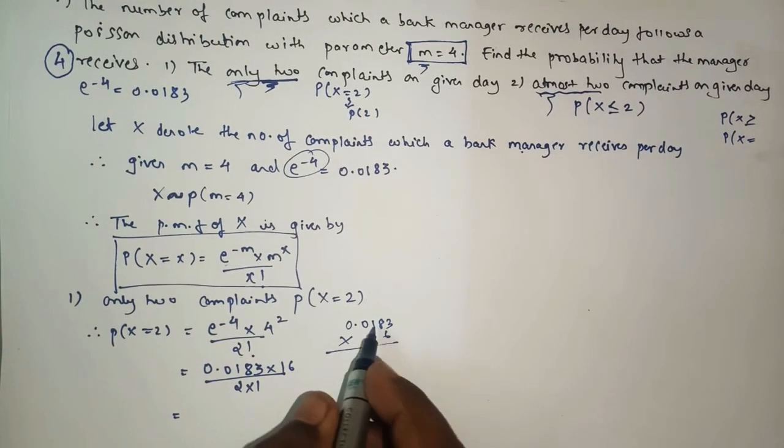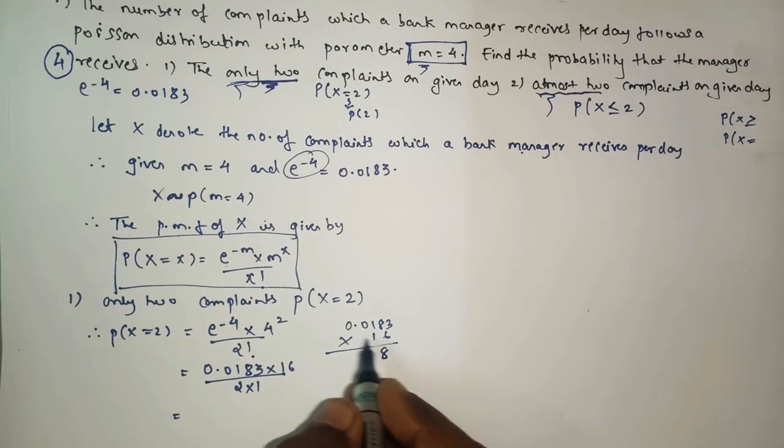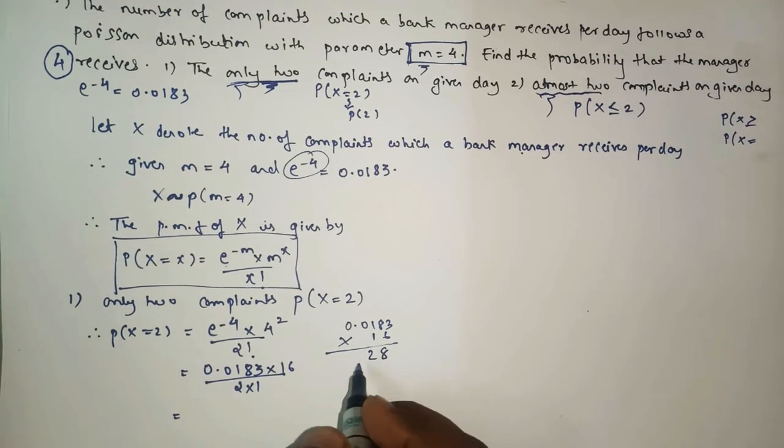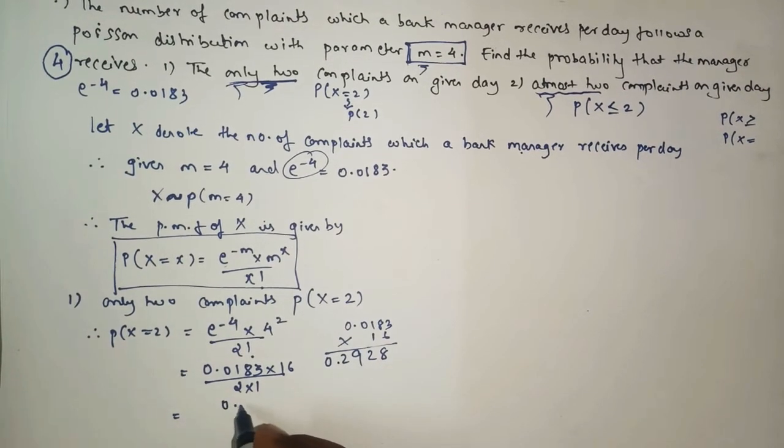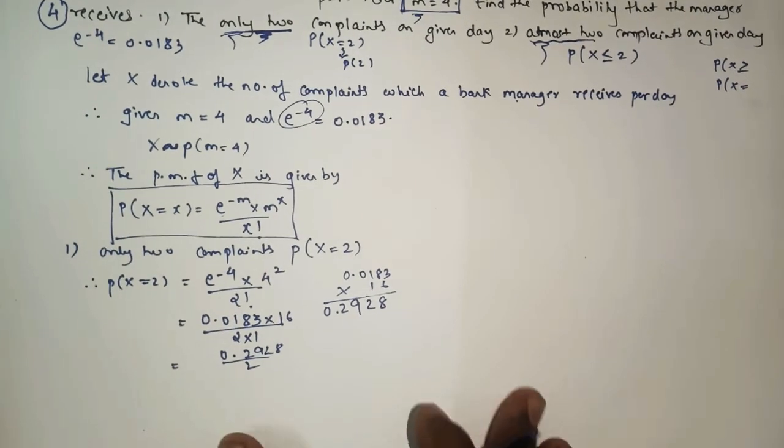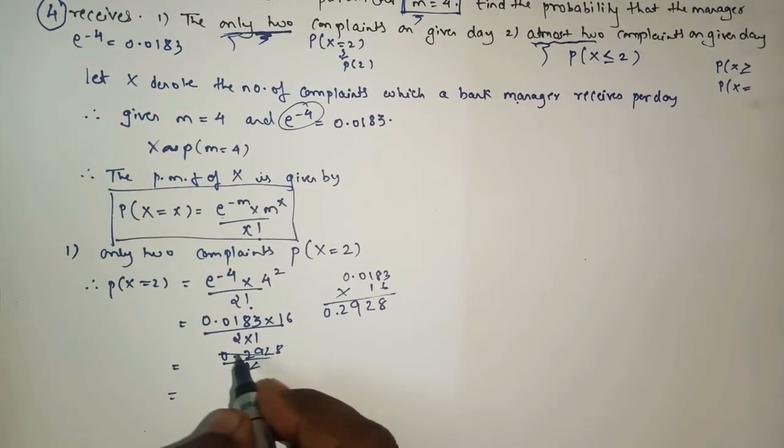Here you will get 16 threes are 48, 8 will come, 48, 49, 50, 51, 2, then 9, 2, 0. So here you will get 0.2928 divided by 2.